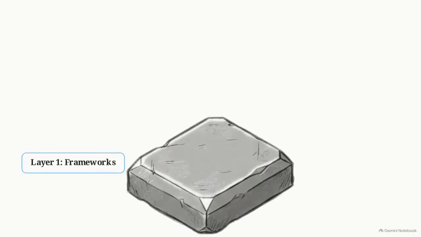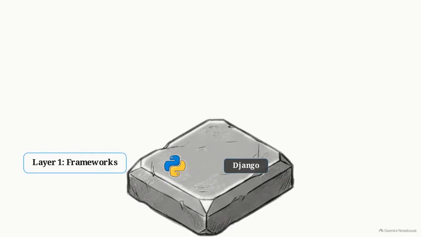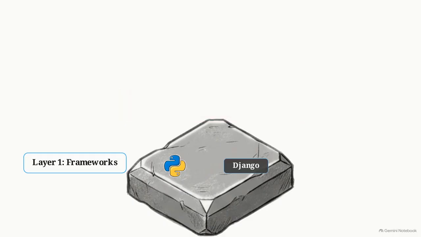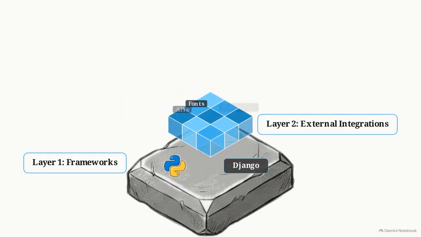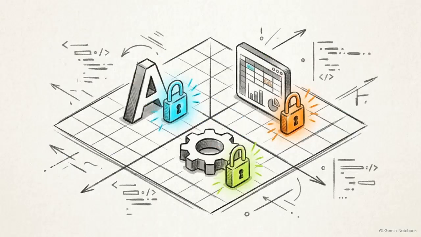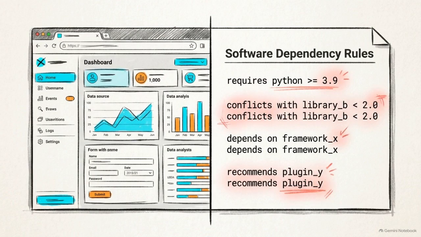Visualize these legal obligations as a tech stack. Layer 1, Frameworks, houses Python and Django at the bottom. You can build on them, but must preserve copyright notices and cannot claim the code. On top is Layer 2, tracking external integrations via an SBOM. Every individual font, dataset, and JavaScript library in this grid carries its own third-party rules. Your commercial application cannot legally override the terms attached to those specific components.